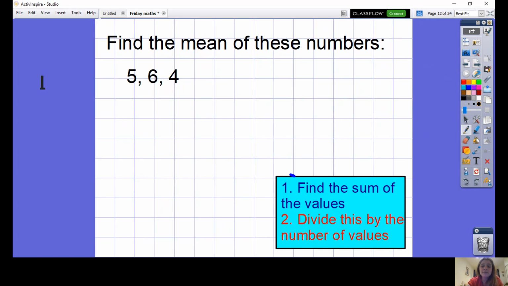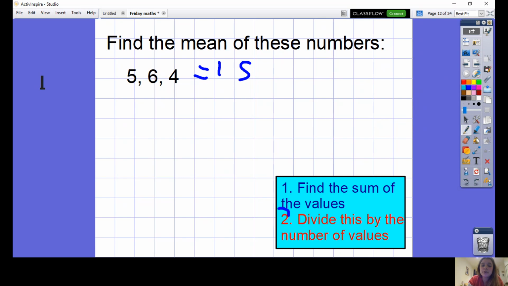There's two very simple steps when you're finding a mean of some numbers. First, step 1 is to find the sum of the values. Remember, sum means add. So first, I need to add up all of these numbers. 6 add 4 is 10, add 5 makes 15. In this lesson, the main mistake people will make is making sloppy errors with their addition. So I would recommend doing each addition twice just in case. 6 add 4 is 10, add 5 is 15. Okay, I'm confident with that.